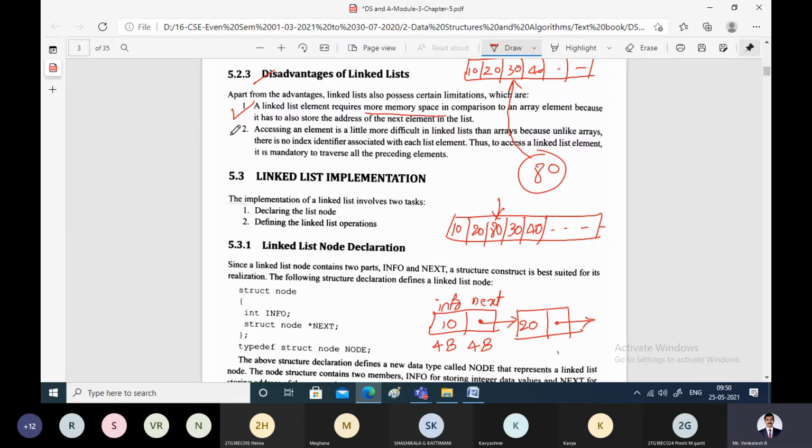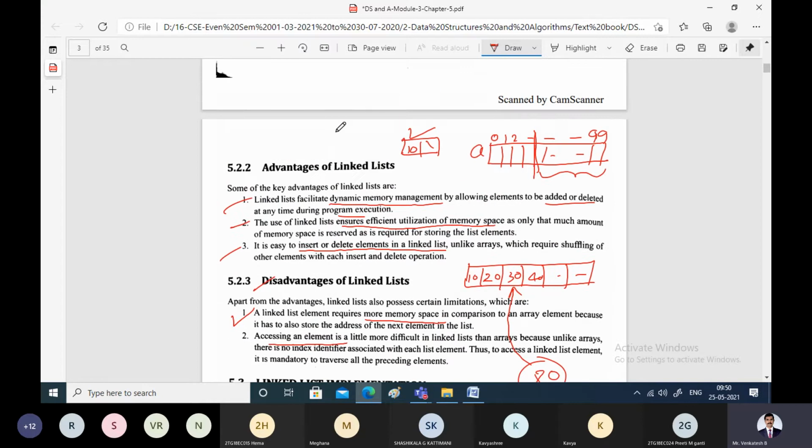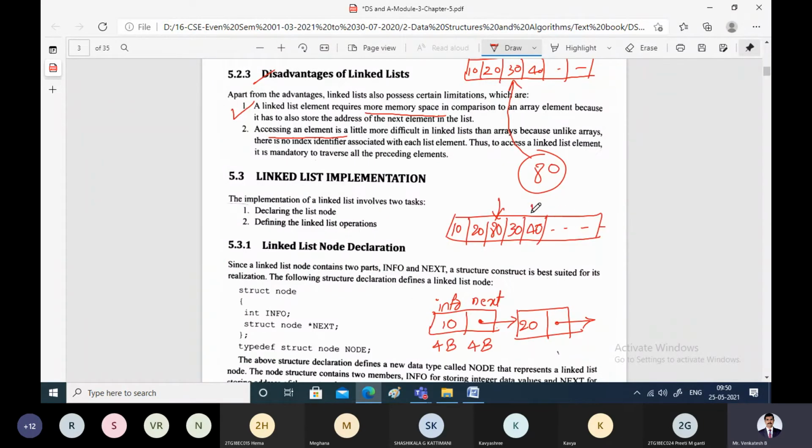Now, another disadvantage is that accessing elements in the linked list is complicated compared to array elements. How do we access the array elements? We can access them just by using the subscript. It is very easy to access an array element with the name of the array and the subscript of the element you want to access. For example, if you want to access the element located at the 10th index and the name of the array is A, how can we access this element? Just by specifying the name of the array and, within square brackets, the index value of the element. This is how we access the elements in the array.